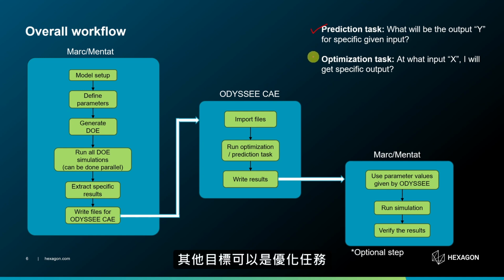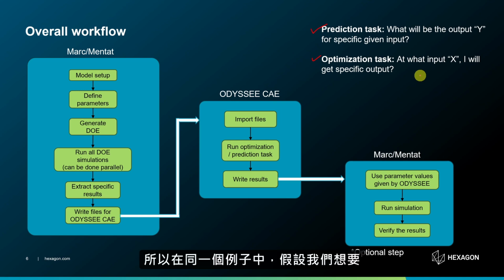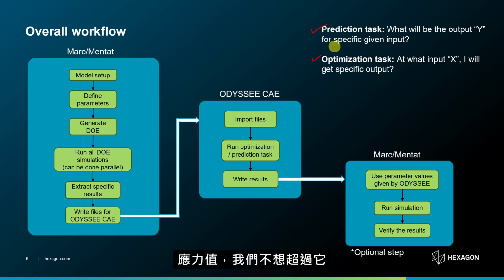Or the other goal can be optimization task. This is at what input I will get specific output. So in the same example, let's say we want maximum stress to be 50 megapascal, then how much load I can apply without exceeding that limit. So in prediction, we know the load and we are asking, okay, how much stress it will generate. And in optimization, we are saying we know the stress and we don't want to go beyond that. So for that, what will be the maximum load I can apply?